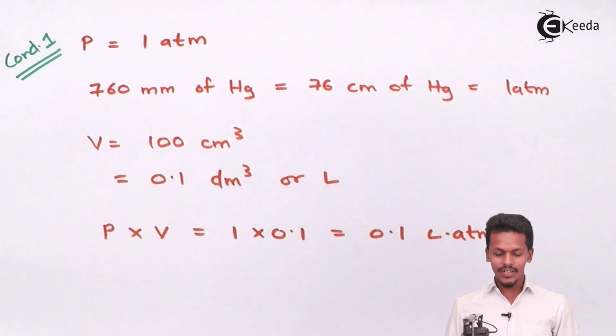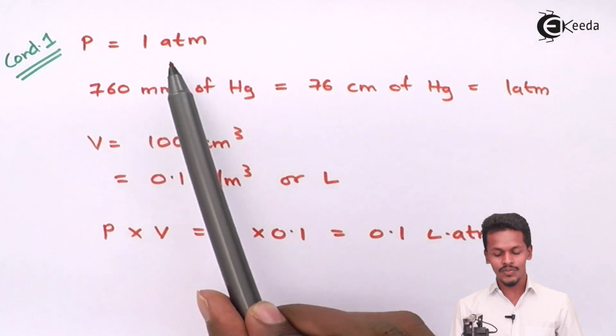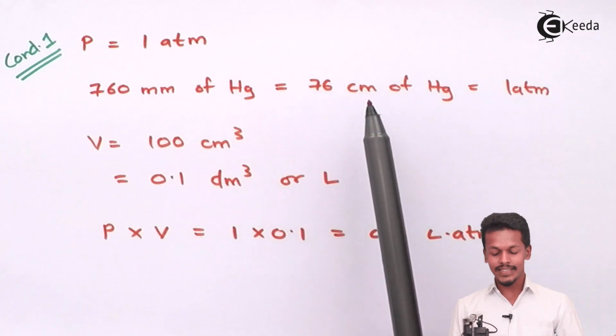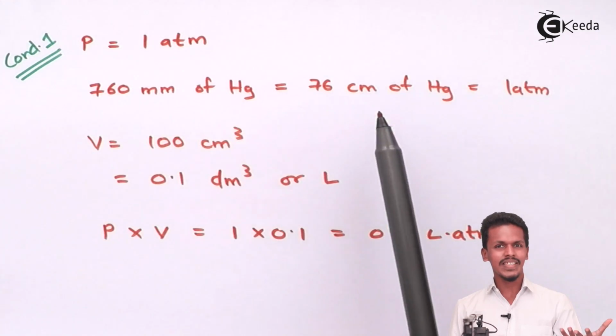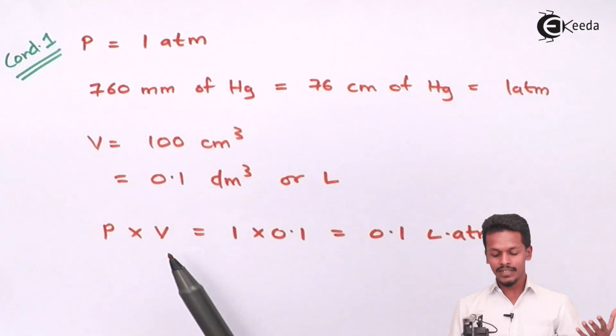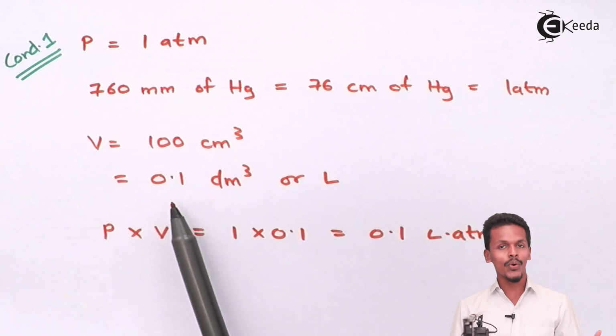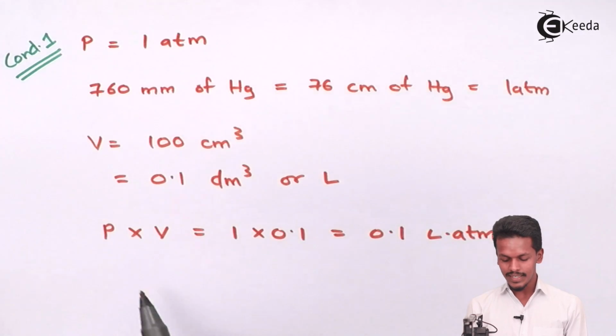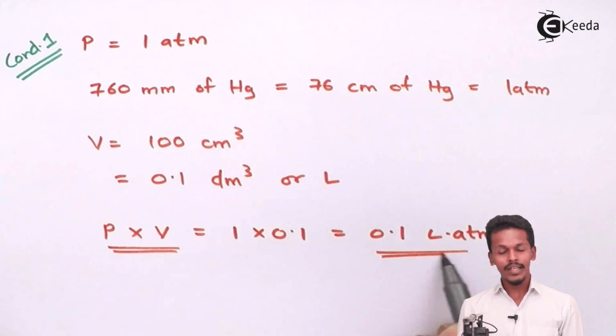So this was the first condition, where we maintained the pressure at 1 atmosphere, that is when the mercury level is 760 mmHg, or we could say 76 centimeter of mercury. That is called 1 atmosphere, and the volume that was calculated was found to be 0.1 liter, that is 100 cm³. So in this case, the product of pressure and volume was found to be 0.1 liter atmosphere.